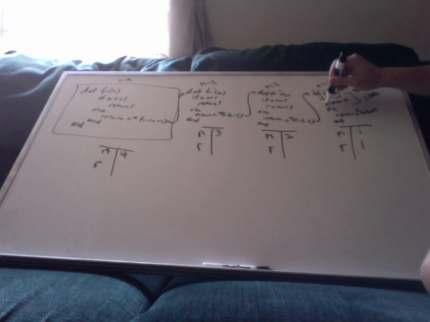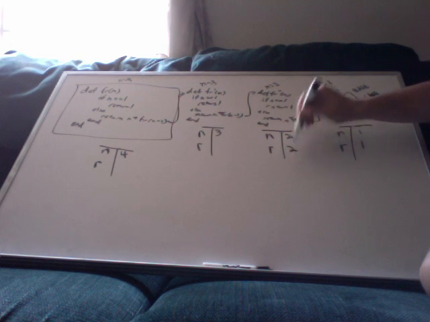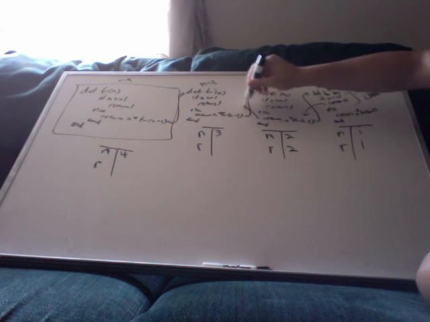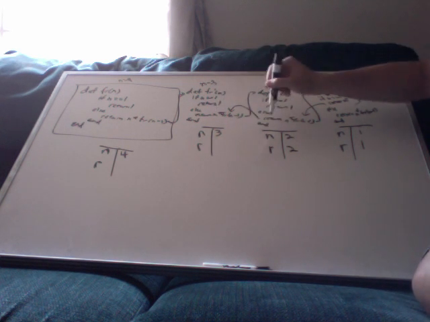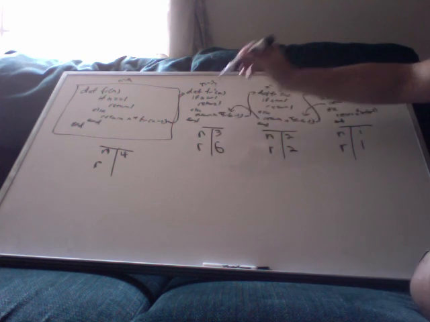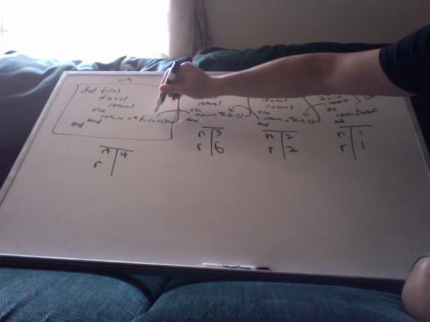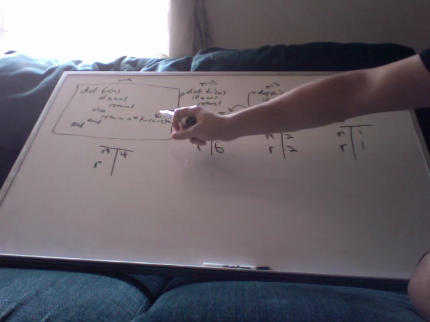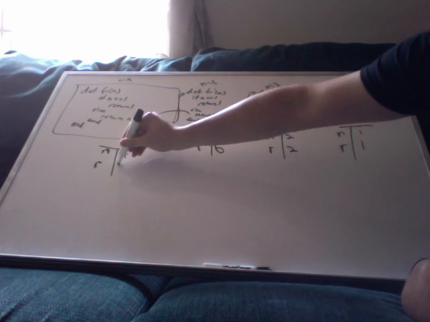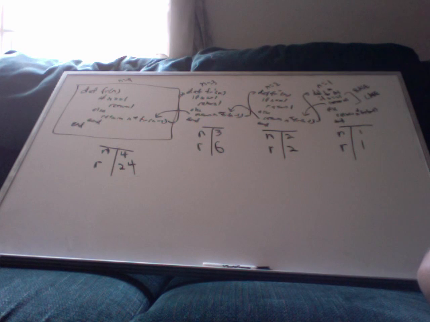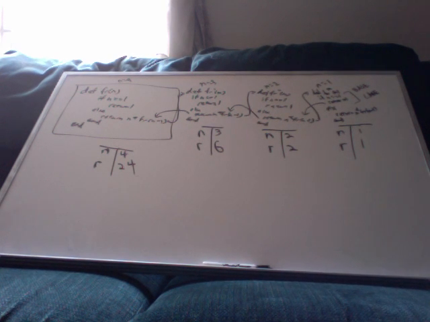This 1 is returned to here, which is then multiplied by n being 2, so that gives us a result of 2. This result of 2 is passed back to here, which is multiplied by n again, n being 3 here, and so that result is 6. Then this result is passed to here, and this 6 is multiplied by n of 4, which is 24. So this is our factorial function done recursively.